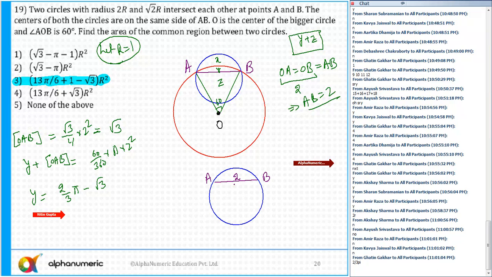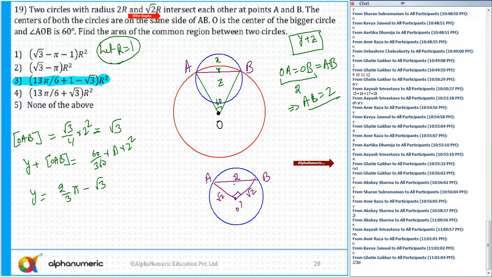And this is the center of the circle, let's say O dash. Join here. This is root 2R, that is the radius. So this is root 2 and this is root 2, so this angle is basically 90 degrees.